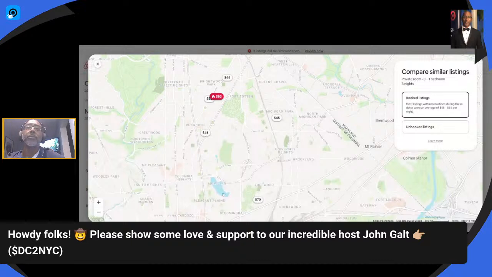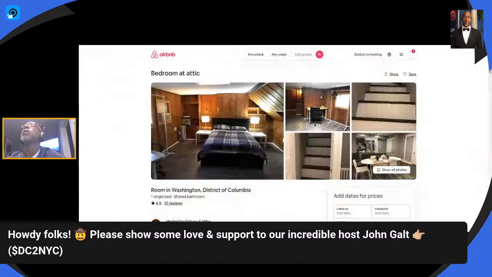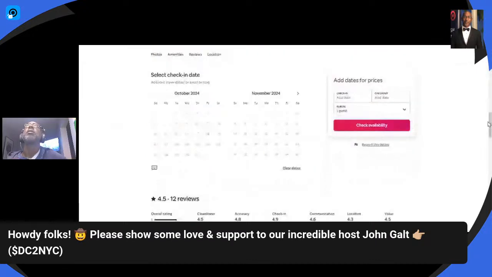Share my tab. And again, here's another listing, a little bit cheaper than my place here. It's a nice place. 4.5 stars, 12 reviews. And I'll share the tab again. And you'll see here that this host's calendar looks pretty booked up. And we'll see that she also has a 31 night minimum. So again, all of these listings are not necessarily in competition with me, so I can price mine accordingly.